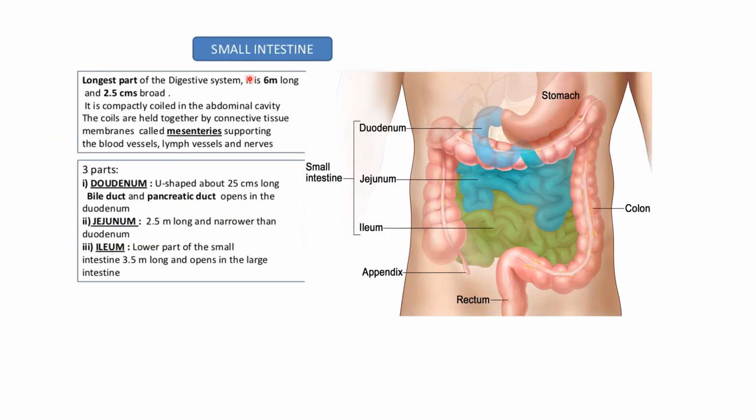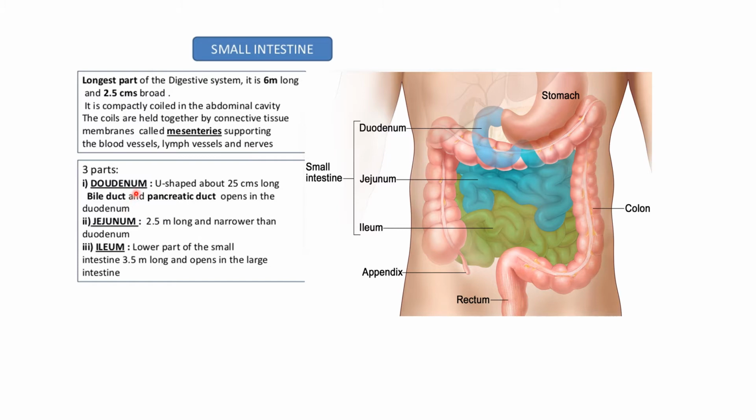Moving on to the small intestine. The stomach opens into the small intestine. It is the longest part of the digestive system. It is 6 centimeter long and 2.5 centimeter broad. It is compactly coiled in the abdominal cavity. It's a coiled structure held together by the connective tissue called mesenteries, supporting the blood vessels, lymph vessels, and also the nerves.